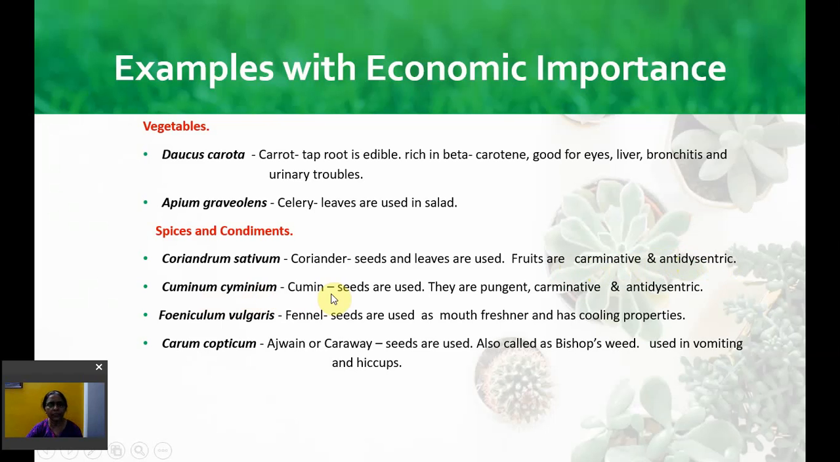Cuminum cyminum is the cumin or jeera. Seeds are used. They are slightly pungent. They also have carminative and anti-dysenteric properties. Foeniculum vulgare is the fennel or saunf. The seeds are used as mouth freshener and have cooling properties. Carum copticum is the ajwain or caraway, called bishop's weed. They are also used in vomiting and hiccups.